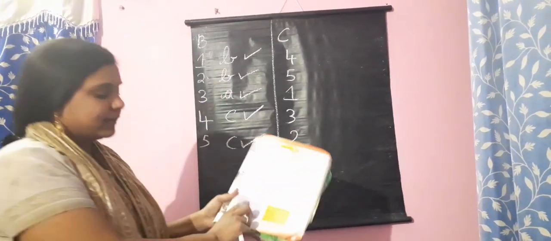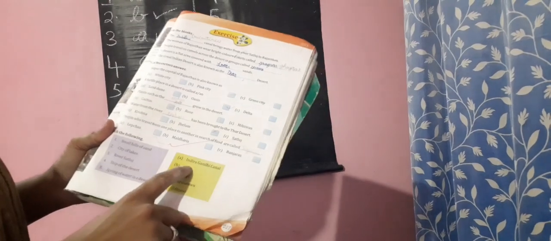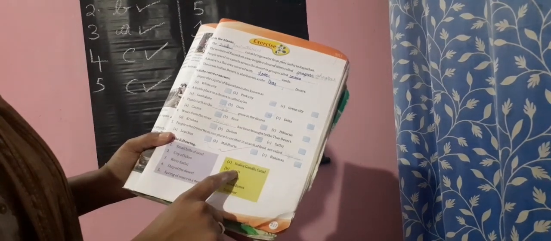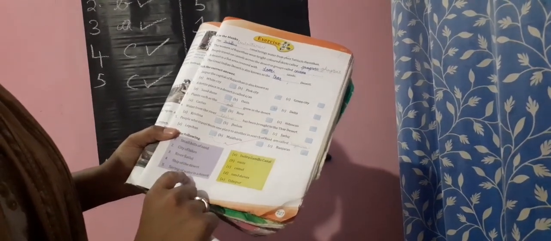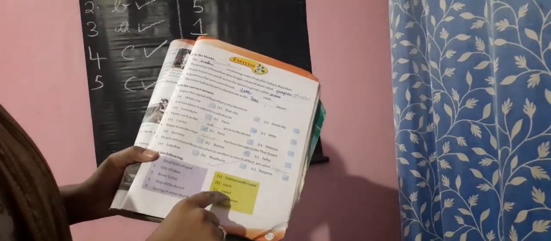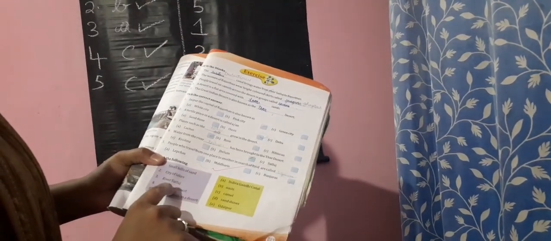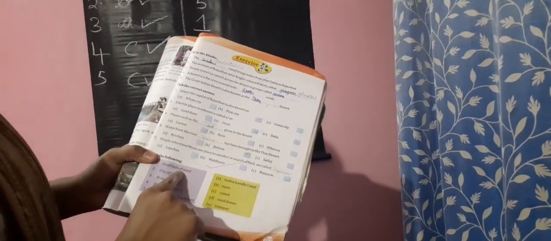Okay, children, I have written it like this. Small hill of sand, sand dunes. City of lakes, Udaipur. Indira Gandhi Canal will be the river. Oasis will be the spring of water in the desert. Camel will be the ship of the desert. Sand dunes will be the small hill of sand. Udaipur will be the city of lakes. If you want, you can write in this way, or you can write in this way also. Okay.